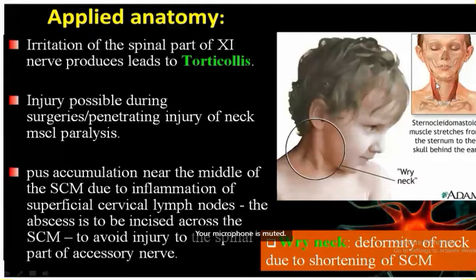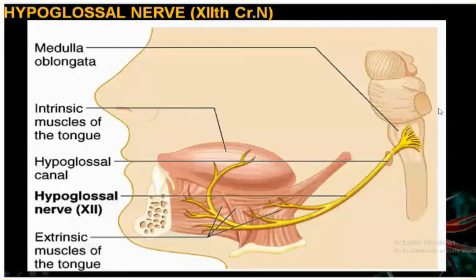Now the last one is the hypoglossal nerve. Before entering into the hypoglossal nerve, if you have any confusion about the accessory nerve, then you can ask me. Vivian, do you have any queries about the accessory nerve?